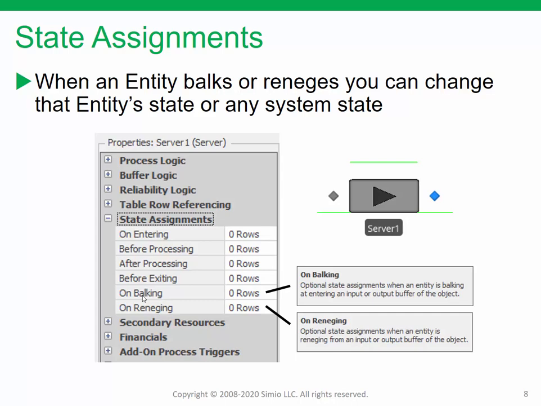And so one example that I might want is if an entity balks, I want to reset its priority so that it can move in a different direction, or it can be prioritized above other entities at subsequent stations or something like that. And we have the same thing on reneging. When an entity reneges, we have that same set of assignments. So in the example I had before, if you're implementing a jockeying behavior, an entity reneges, I might want to set its higher priority so that when it goes in the next queue, it has a higher priority.